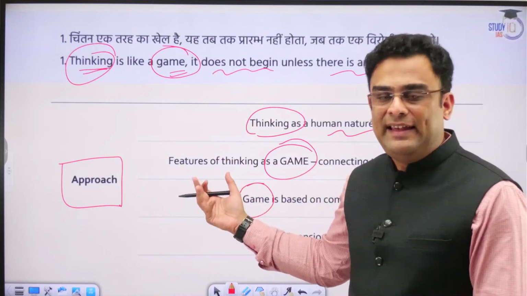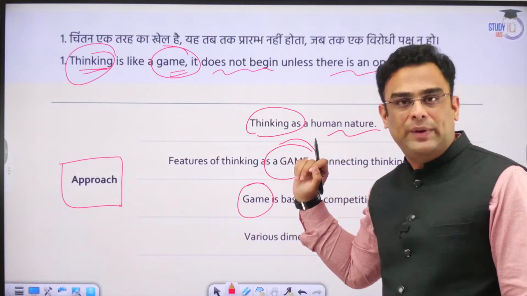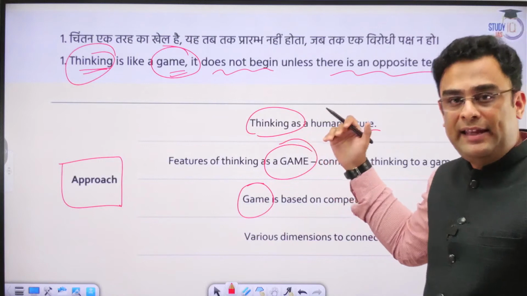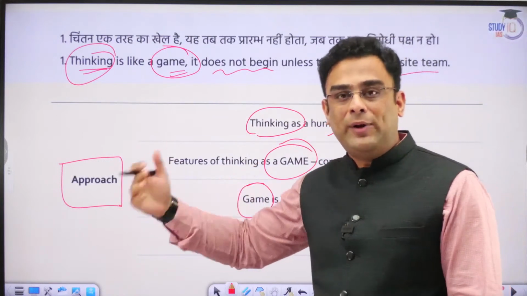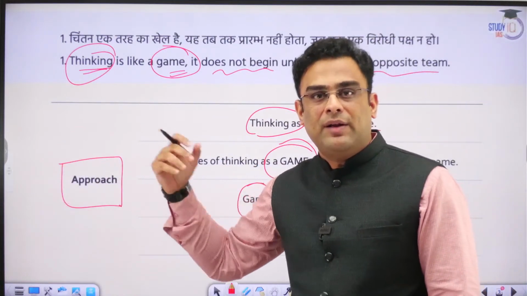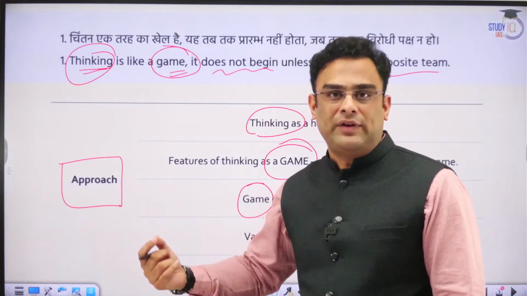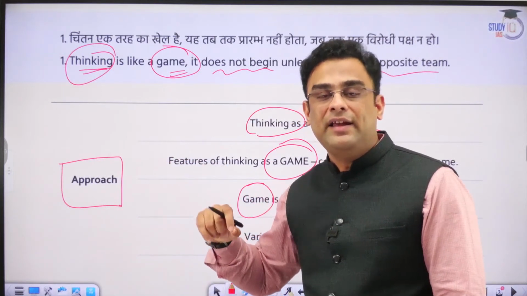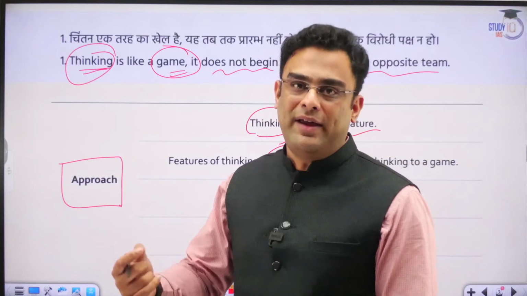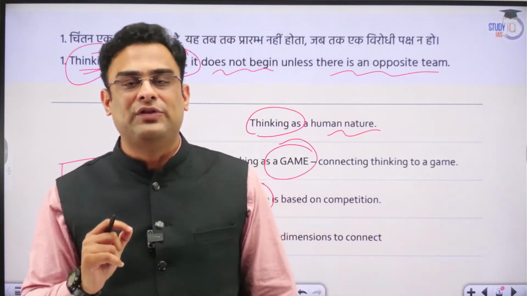The topic is saying thinking is like that only, like the game. In the game, just as your opposition team starts your process of playing it, similarly, thinking also requires an opposition team.